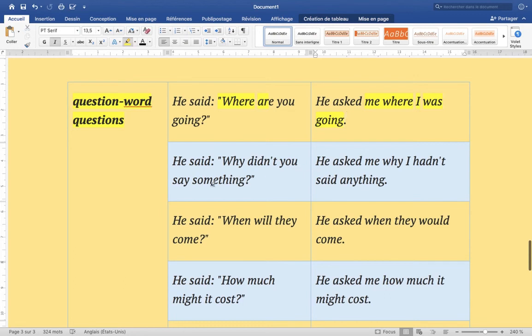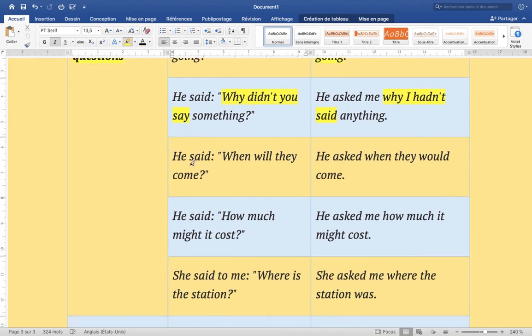Then we have: he said, "Why didn't you say something?" So I told you here, didn't you, or something else. That is the simple past question form. We have why, why didn't you say something? He asked me why I hadn't said. Okay, this sentence is in simple past, and we have to turn it to the past perfect. He asked me why I hadn't said anything.